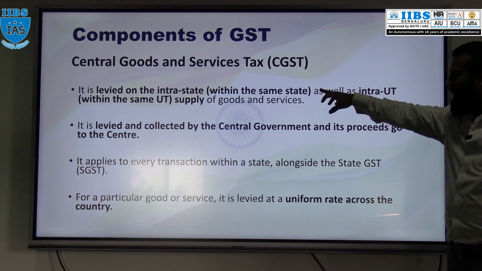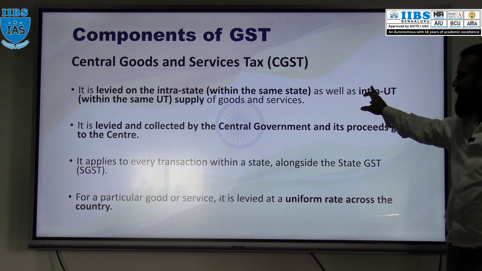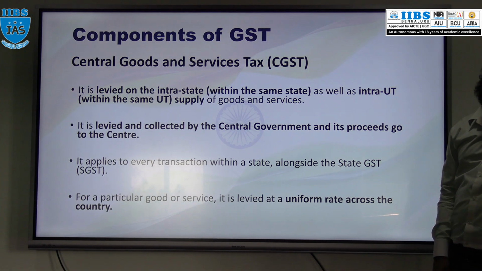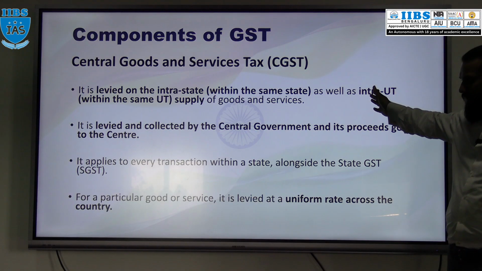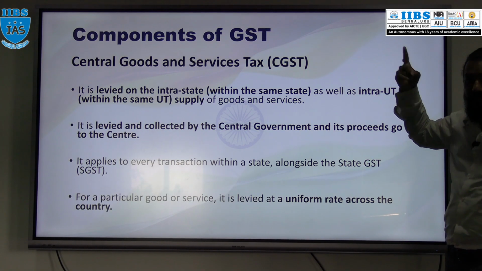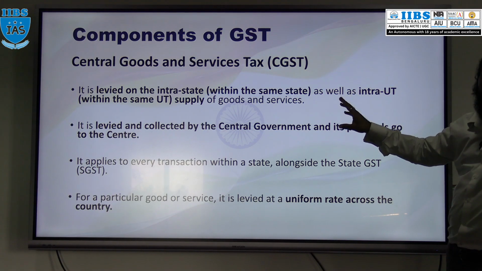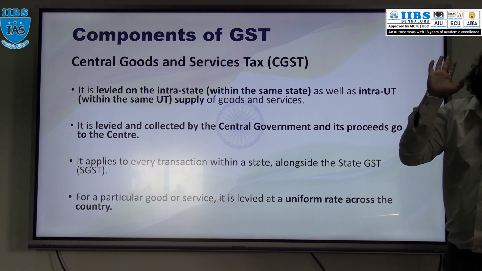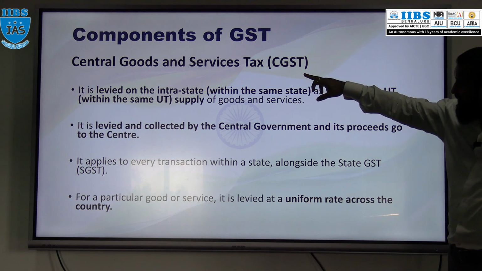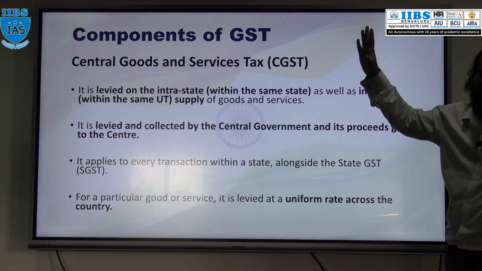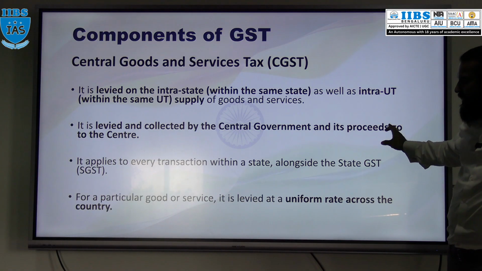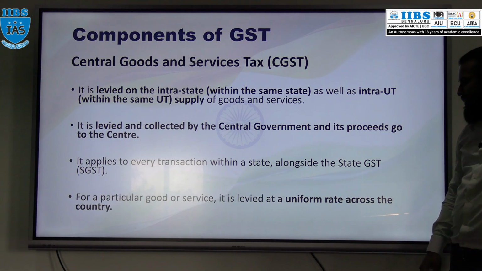CGST is levied on what? Intrastate, that means within the state or within the union territory. We discussed just now this point, right? And this CGST will be levied by whom? Central government. Collected by whom? Central government. And appropriated by whom? Central government. Remember, CGST, central, that means levied, collected and appropriated by the central government.